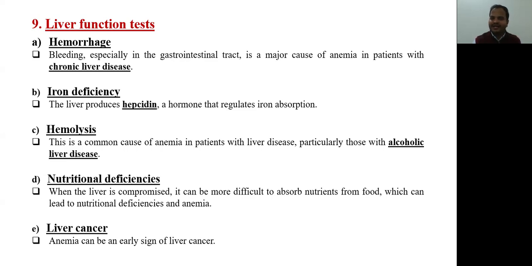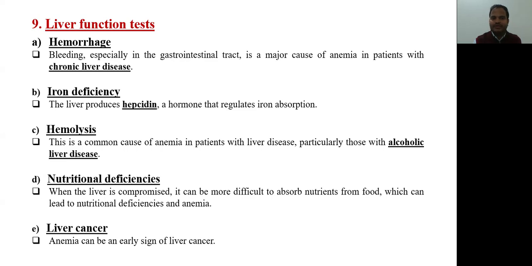For the patients with iron deficiency, even for iron deficiency, the liver produces hepcidin, a hormone that regulates the iron absorption. So we should see the liver function. If it is normal, that means it is producing normal amount of hepcidin. That means the iron absorption will be normal. So liver function will be done in each and every patient of the anemia.